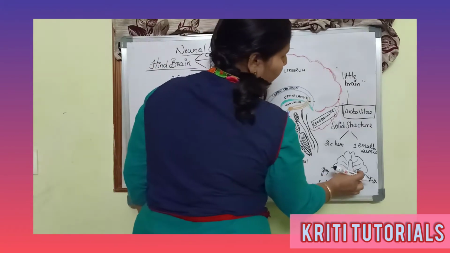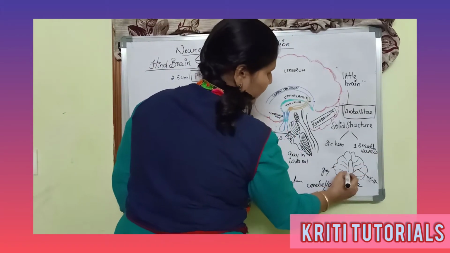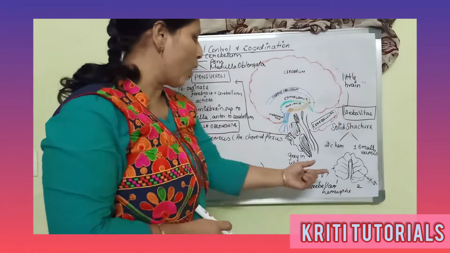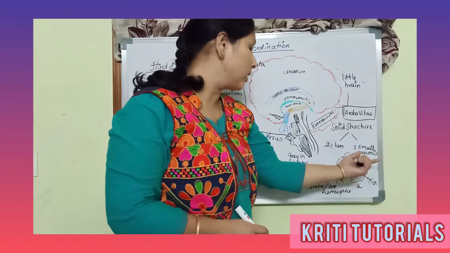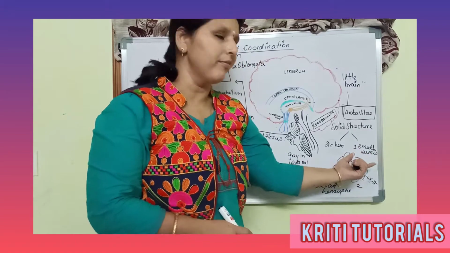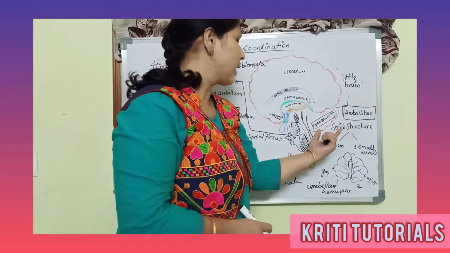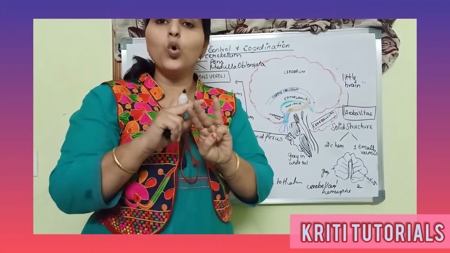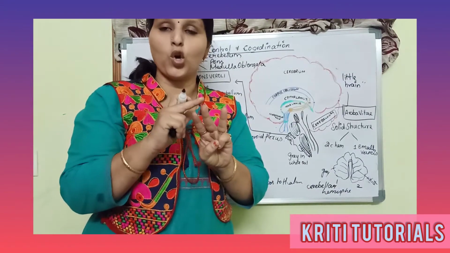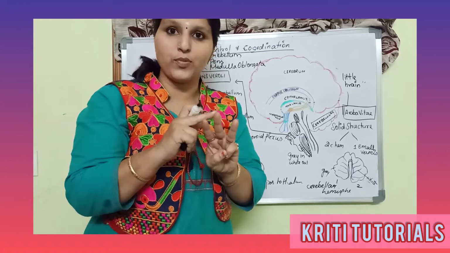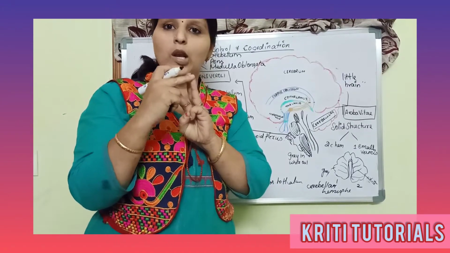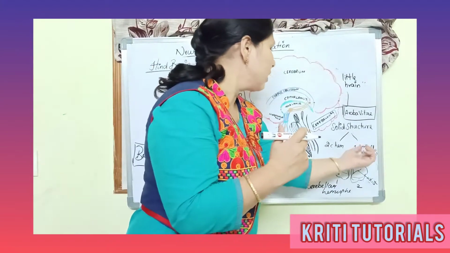The middle part, the fissure-like part, is called the vermis. So the cerebellum constitutes three lobes: two larger lobes called the cerebellar hemispheres, and in the middle we can observe the smaller lobe, which is called the vermis.